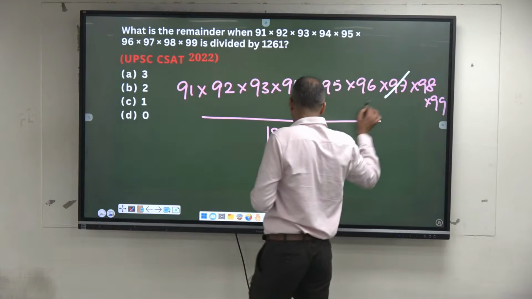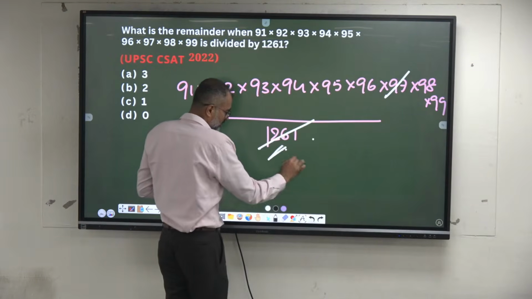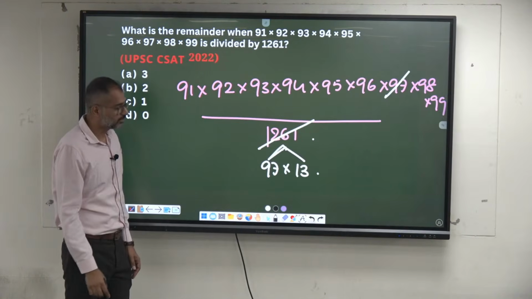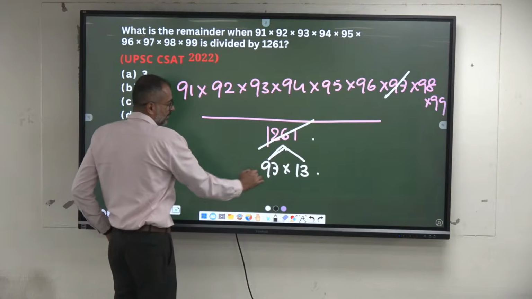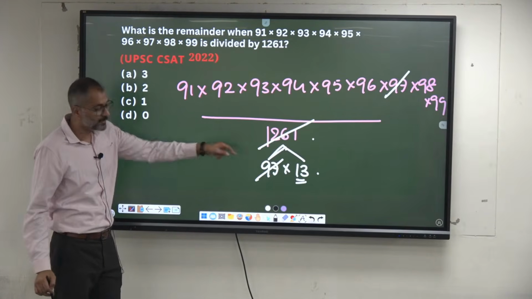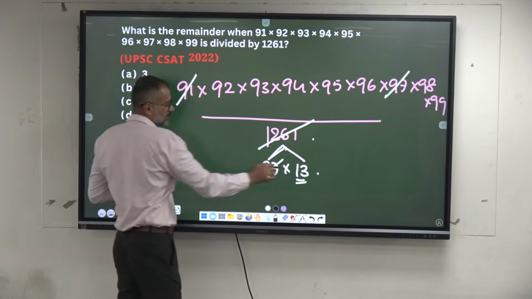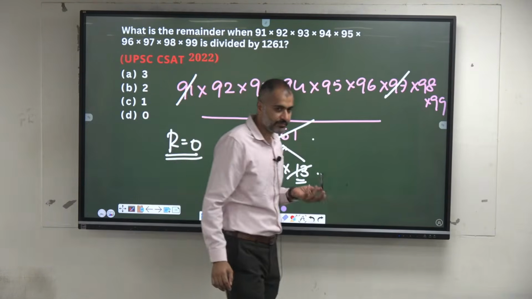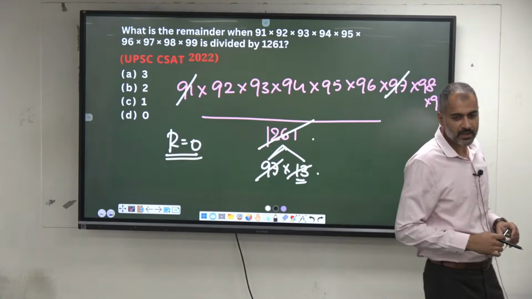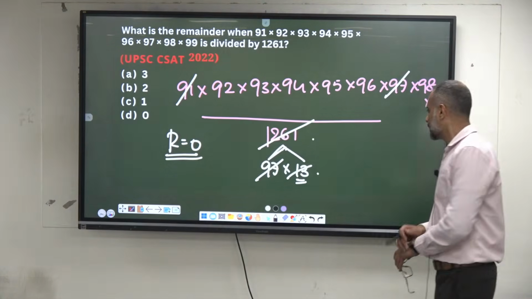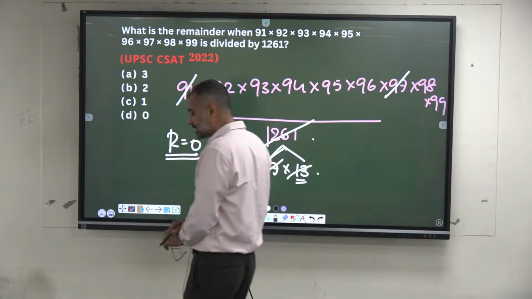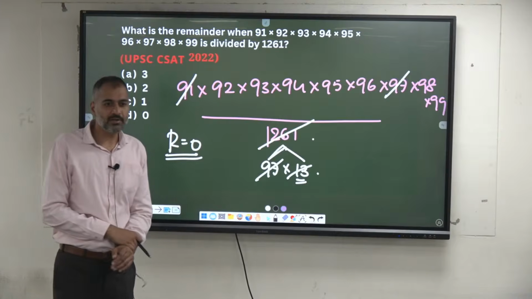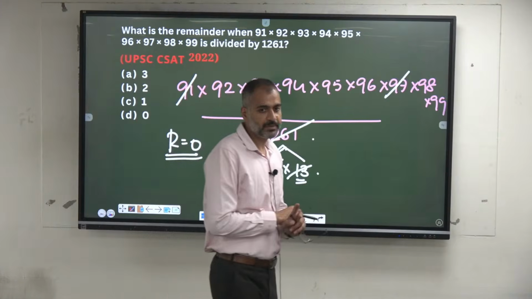So 97 into how many times? 13. So this is 97 into 13. Which of these gets factorized by 13? 91. So what is the remainder? 0. It's completely divided. So 97 into 13. What is 97 and what is 13? Prime. 97 is the largest 2-digit prime number.